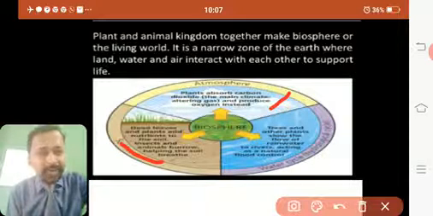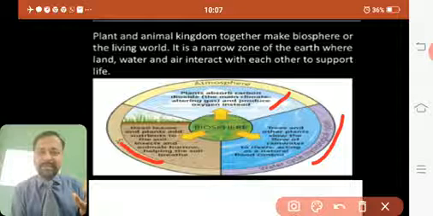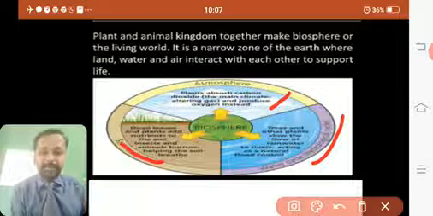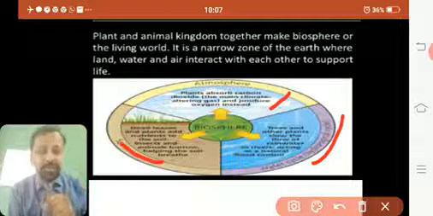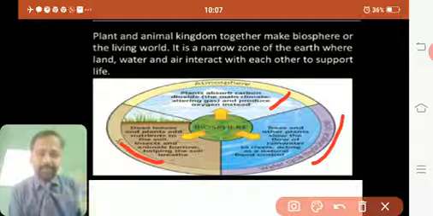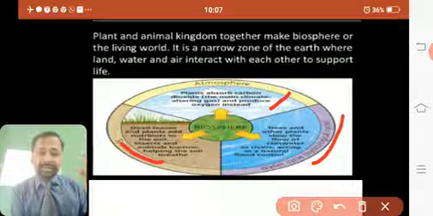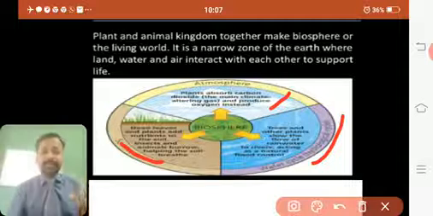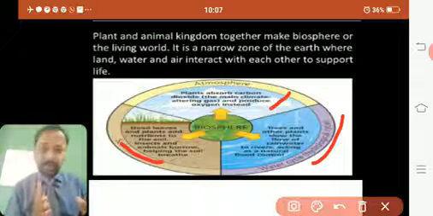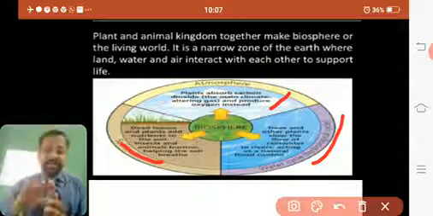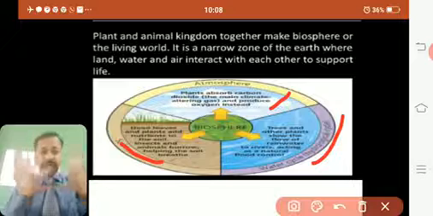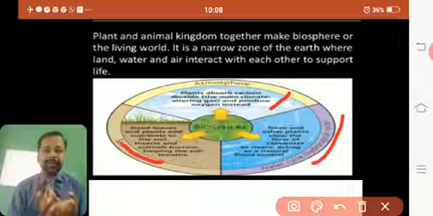Also we see the water cycle. The trees and other plants help in the retention of water. When it is raining heavily, water flows down to rivers. But plants stop or control the flow of water, so the chances of flood are very less. All this together makes the biosphere.